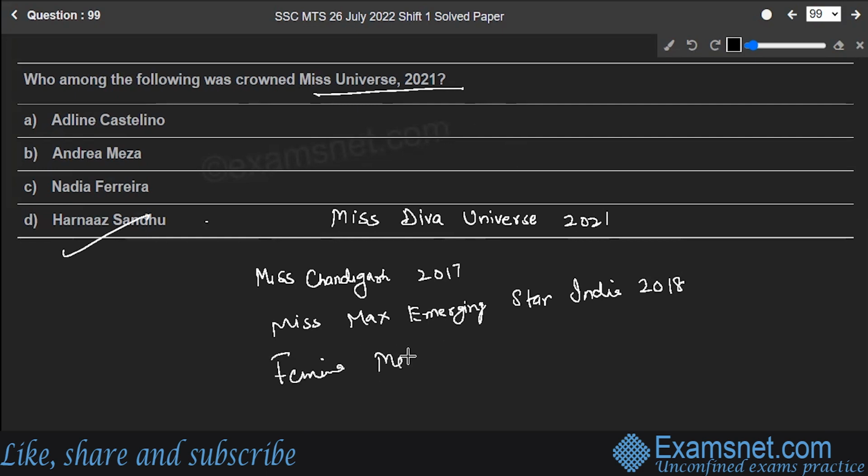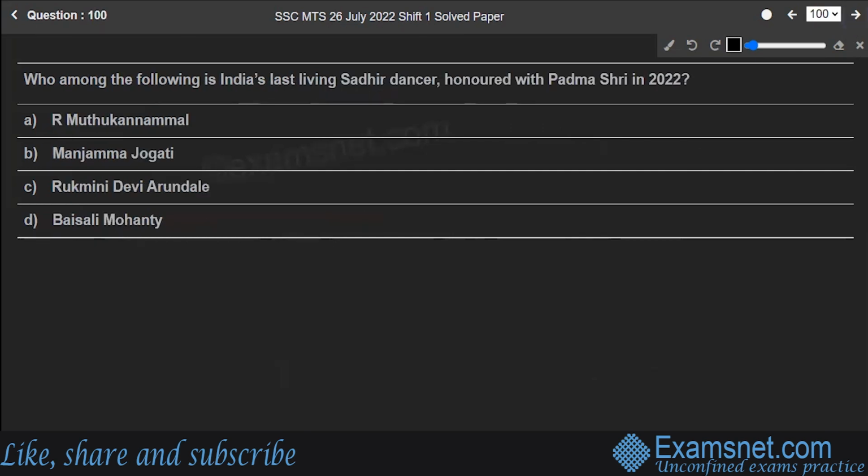Femina Miss India Punjab in 2019. So option D is the correct answer to the question. Hope you are clear. Let's move to the last question of the paper and of the GK section as well. Let's read: who among the following is India's last living Sadir dancer honored with Padma Shri in 2022? Is it R. Muthu Kannamal, Manjama Jogati, Rukmini Devi Arundale, or Besali Mohanati?